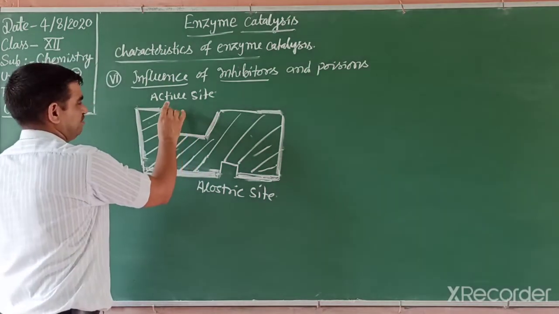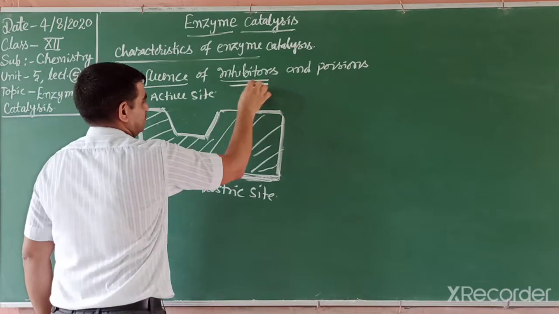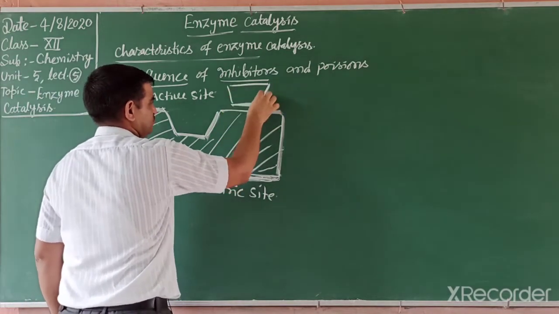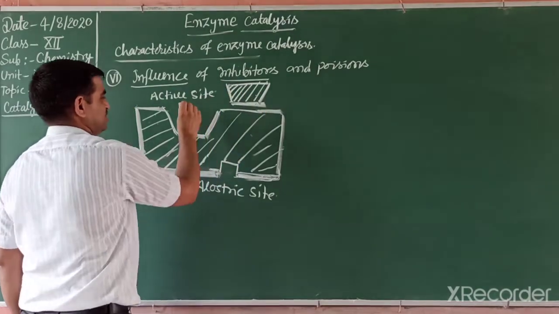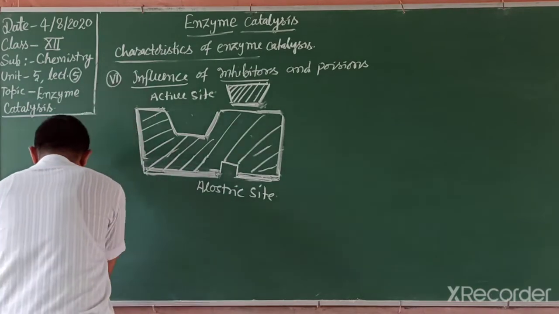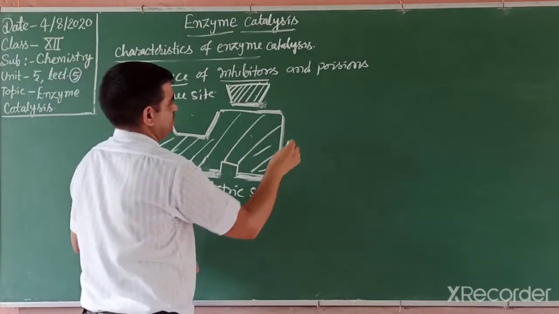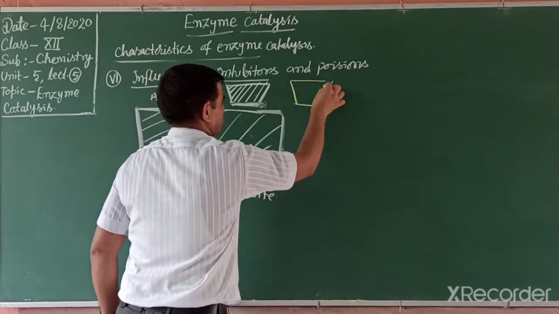Suppose for that particular reaction, a substrate occupies this site, so that the particular reaction occurs, like this. This one is any compound, any substrate. And we make another drug in a similar way so that it occupies that site. So what happens?